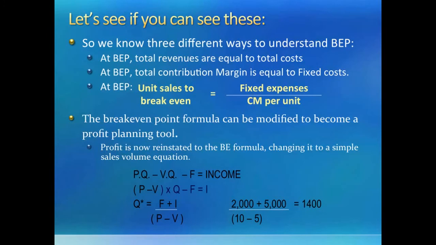So, in our pizza store example, if we want to make a monthly income of, let's say, $5,000, then given our fixed cost of 2,000 and our contribution margin per unit of 10 minus 5 equal to $5, we will need to sell 1,400 pizzas, which is 1,000 pizzas above our break-even point of 400 pizzas.